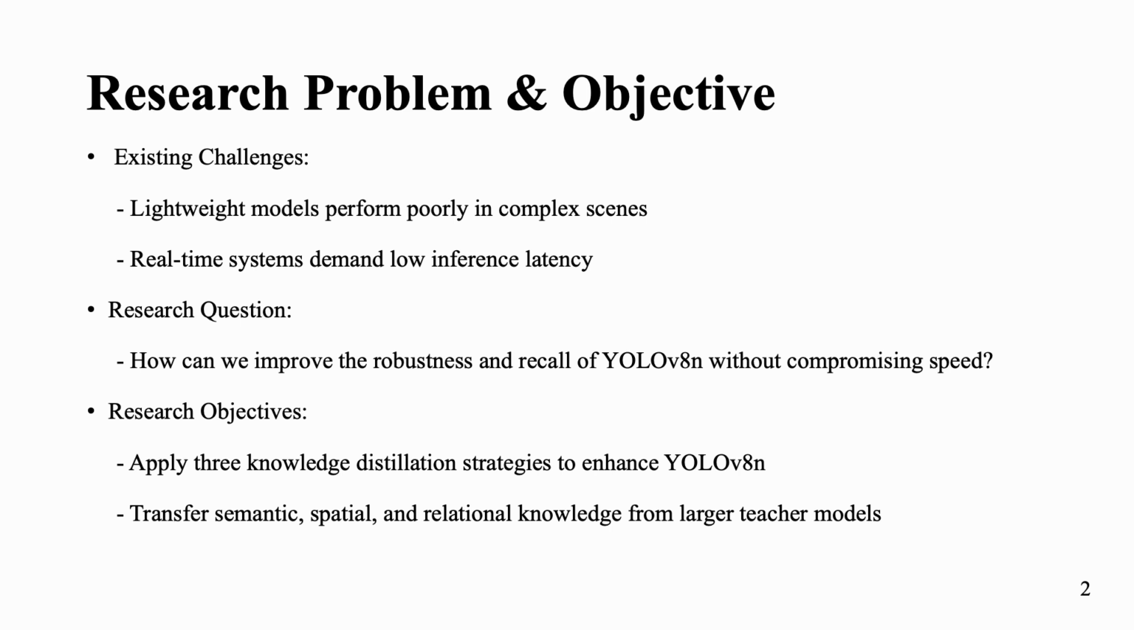First, while lightweight models like YOLO version 8 Nano are fast, they often struggle in complex urban environments. This includes situations with occlusion, poor lighting, or busy backgrounds, all of which are common in real-world traffic scenes. Second, real-time applications demand fast inference, which makes it hard to use larger, more accurate models due to their latency.